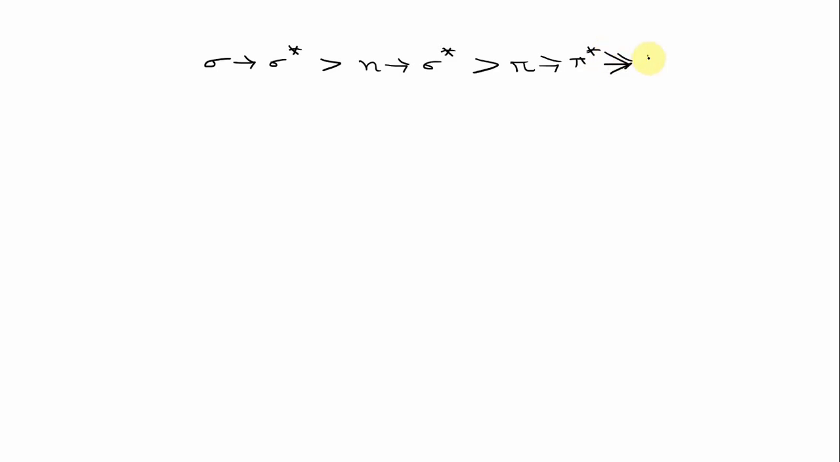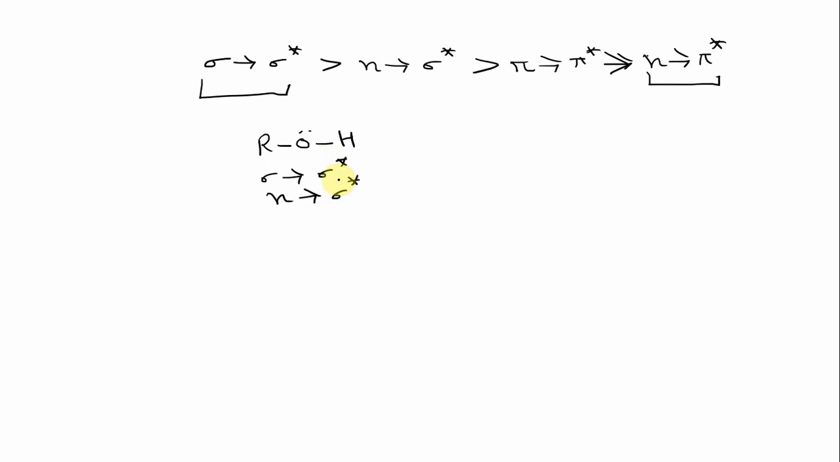N to pi star transitions require minimum energy, or take place at the longest wavelength, while sigma to sigma star transitions take place at the shortest wavelength. For example, in the case of alcohols, what transitions are possible? Since there are sigma bonds, sigma to sigma star transition is possible. And this oxygen also has non-bonding electrons, so n to sigma star transition is possible. So these two transitions are possible in alcohols.